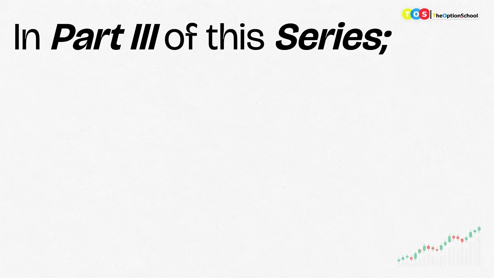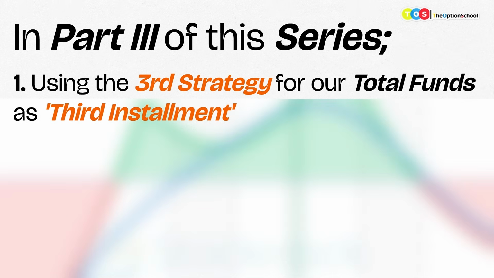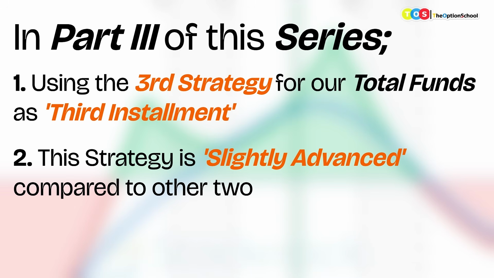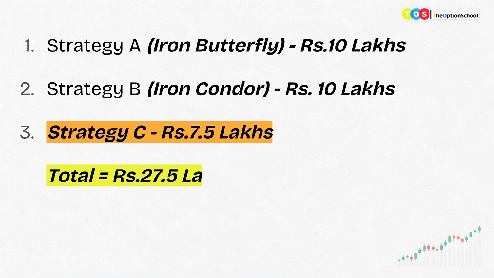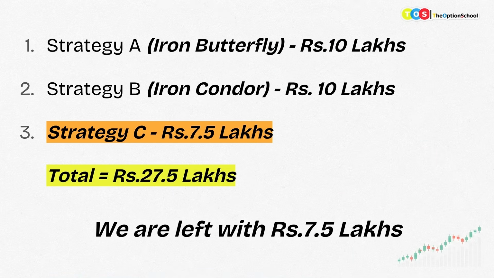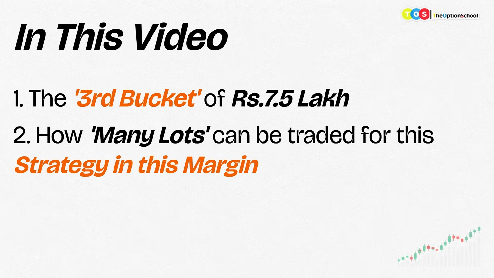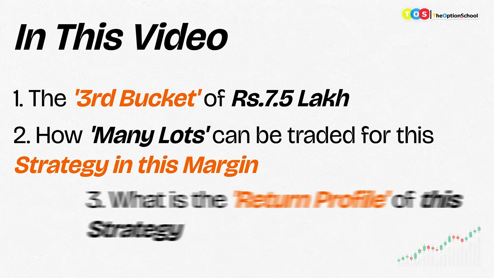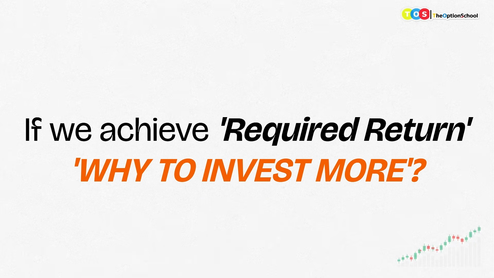So today in this third part, I will be using the third strategy, the third installment of our funds. This strategy is slightly, you can say, advanced compared to the first two strategies. So I would like to use 7.5 lakhs in this. So total becomes 27.5 lakhs. And then I have another 7.5 lakhs at my disposal for the fourth strategy. So today I will use 7.5 lakhs and we will see how many lots we are able to create for this strategy, and then accordingly, what kind of returns we are able to generate. And if my required returns are coming in this bucket of 7.5 lakhs, why should I invest more, right?